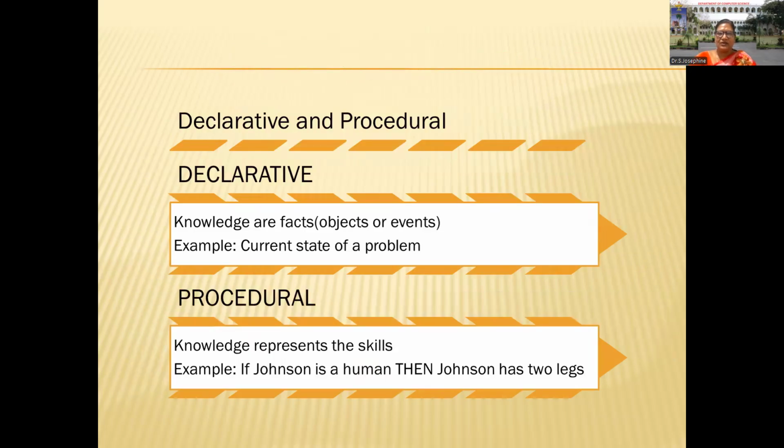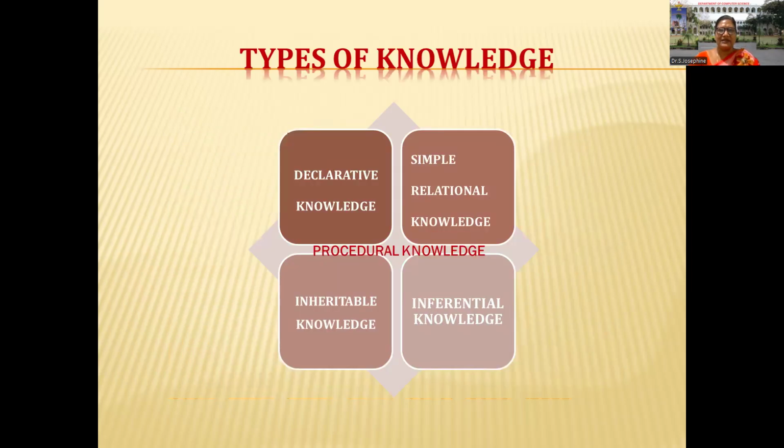Now, how can this knowledge be represented in artificial intelligence? One is declarative and the second one is procedural. What is declarative? Declarative means knowledge or facts, that is, objects or events. For example, we take the current state of a particular problem. That is declarative. What is procedural? Knowledge that represents skills. For example, if Johnson is a human, then obviously Johnson has two legs and two hands. This is procedural.